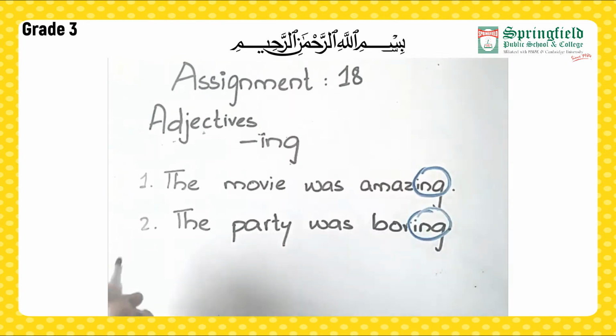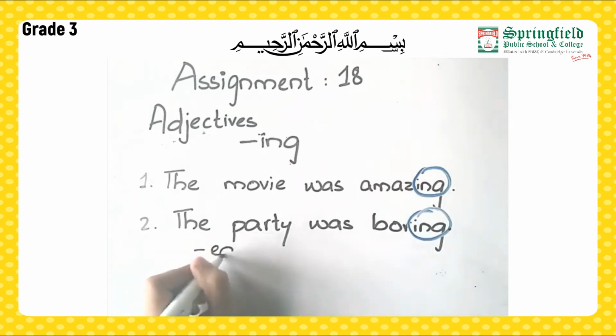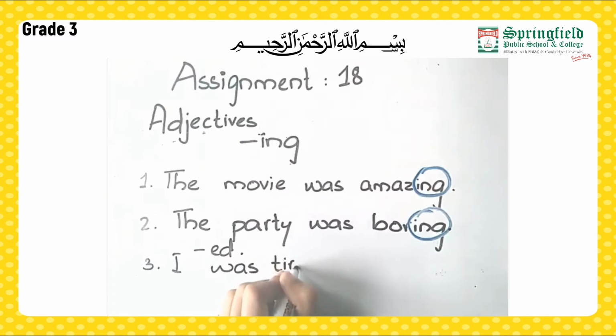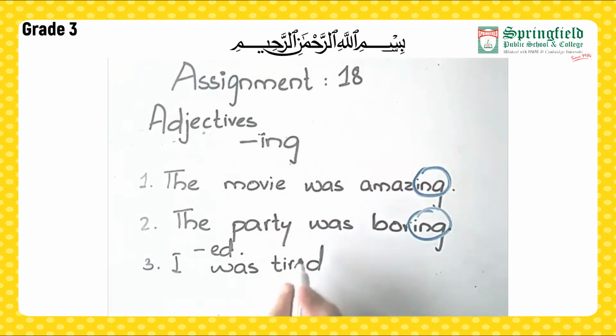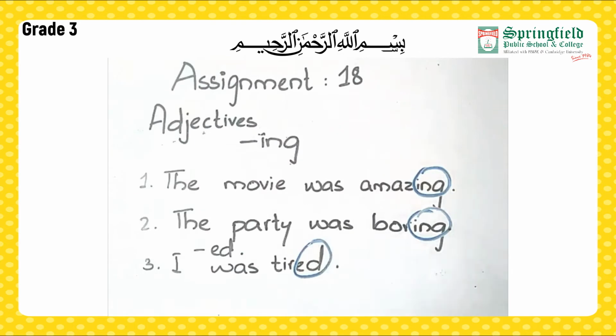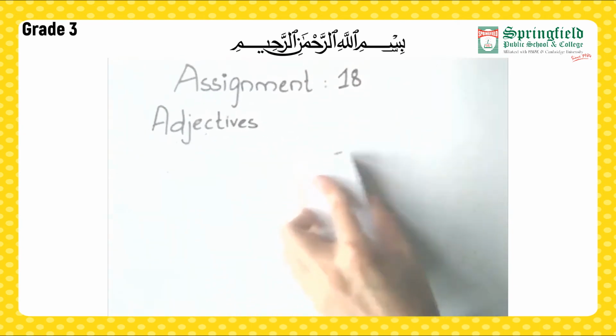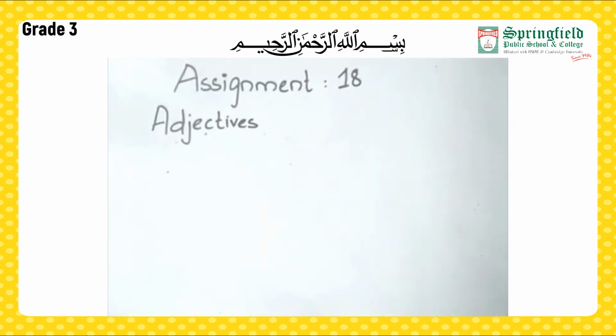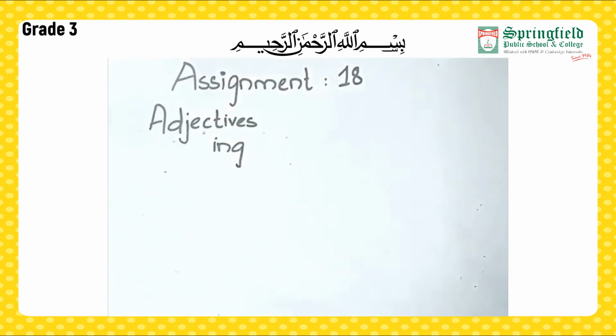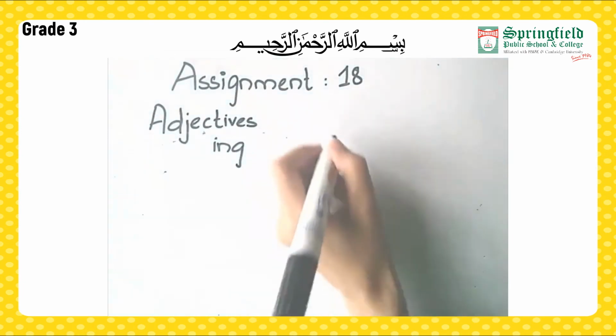It was boring. Now if you consider sentences with ed, what can we write? I was tired. Now here, as the adjective is ending on ed, it is telling the feelings or the emotions of the person. You always have to remember this, that adjectives ending with ed tell the emotions, whereas adjectives ending with ing tell the basic situation or the event. They describe the situation or the event, whereas the adjectives ending with ed describe the emotions or the feelings of a person.